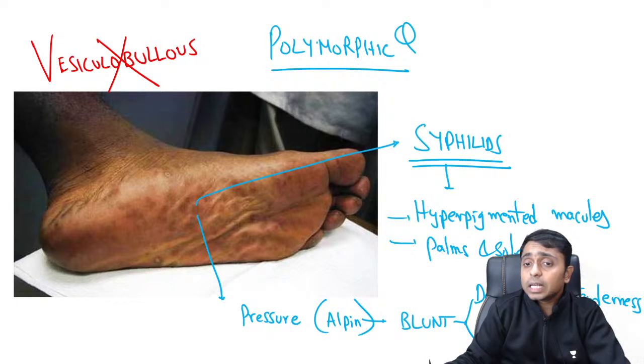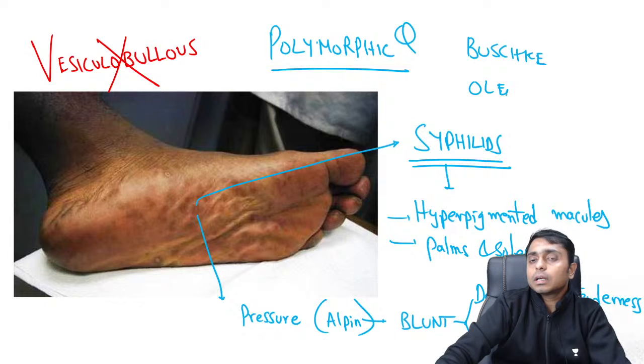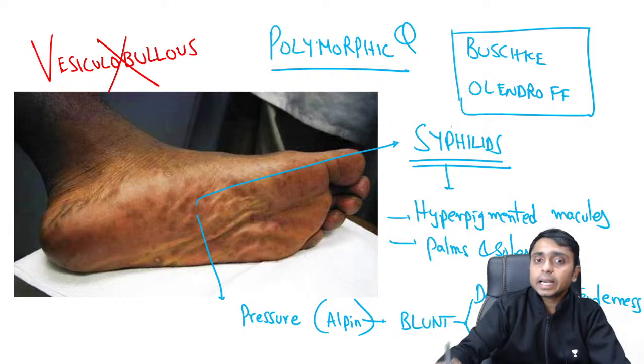And this is called the Buschke-Ollendorff sign. This is positive in the case of secondary syphilis.